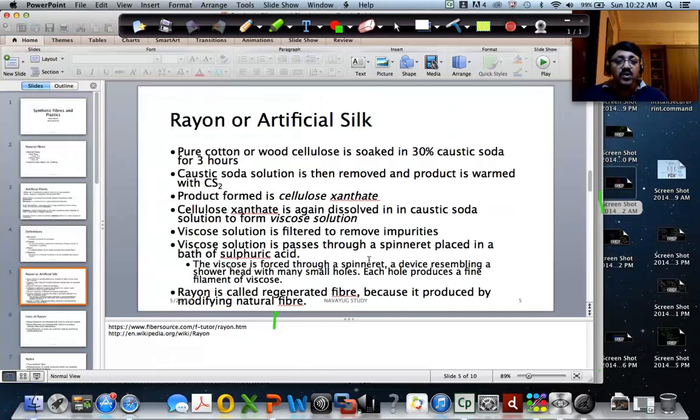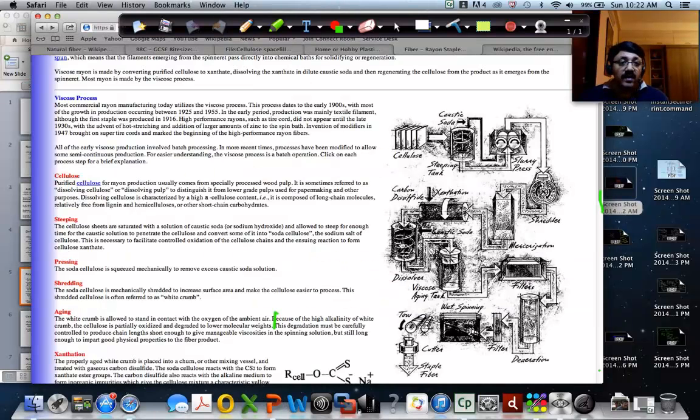So the viscose is forced through a spinneret, a device resembling a shower head with very small holes. Each hole produces a fine filament of viscose, right? And the spinneret is placed inside a bath of sulfuric acid. So this is a bath of sulfuric acid, and the spinneret is placed inside the bath, and then the viscose is passed through the spinneret, which produces threads of rayon, right? Here these threads are coming through the sulfuric acid bath. All right, is that clear?